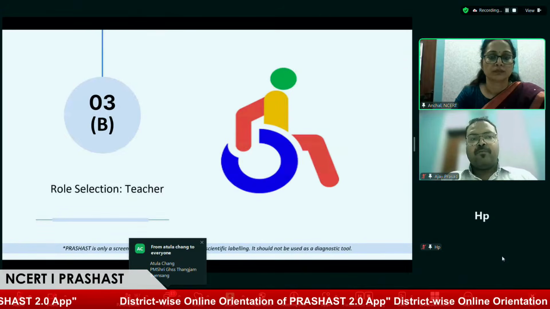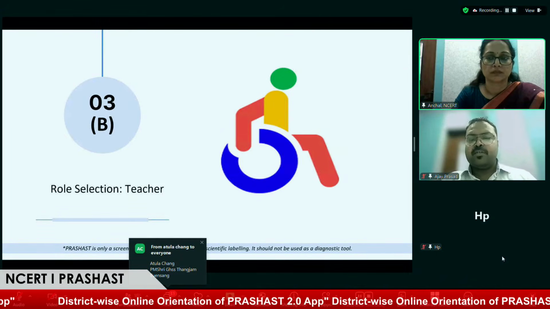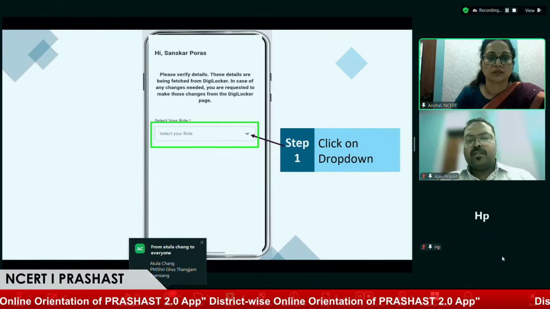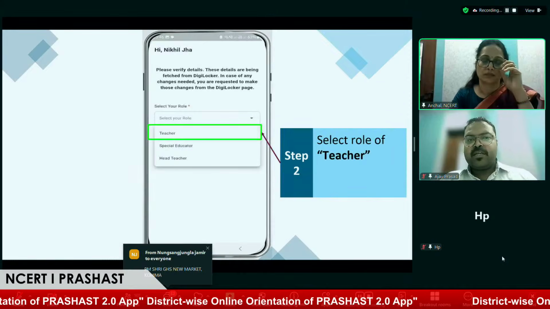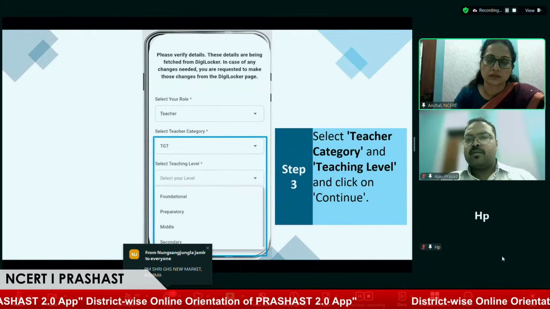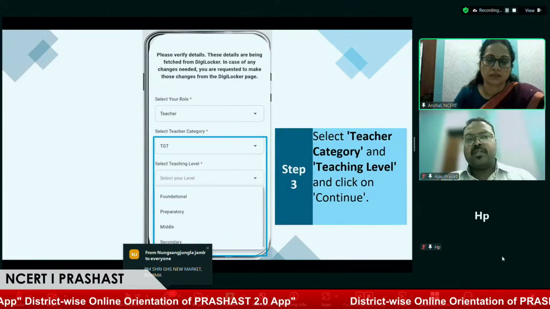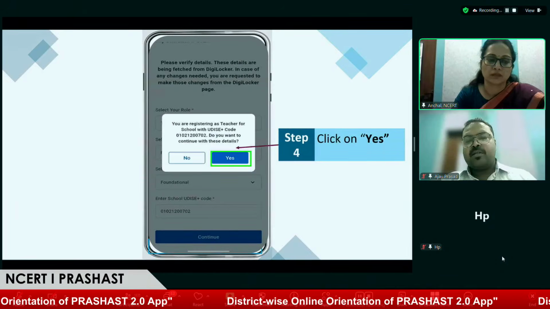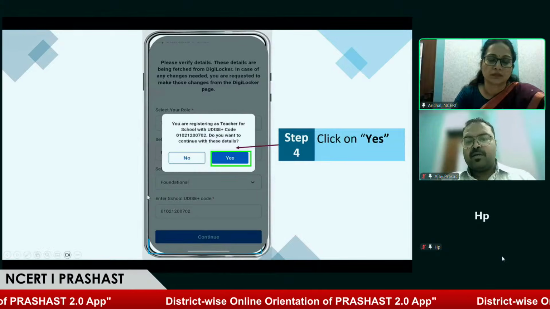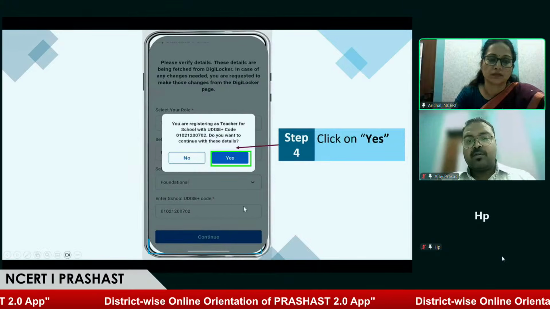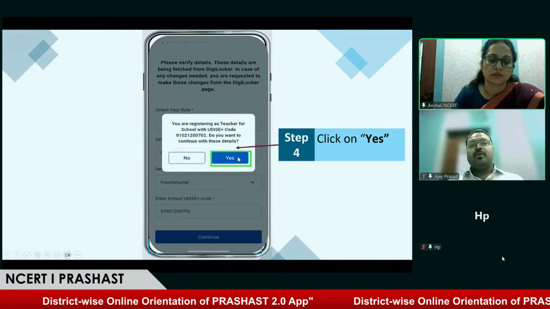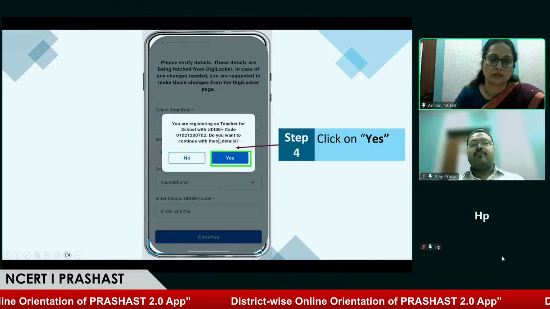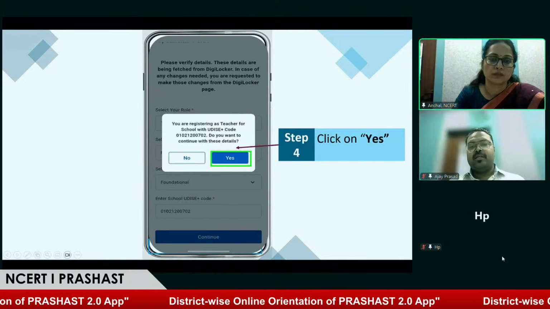Going forward, for the role of teacher, the teacher will have a similar process. First, they have to select their role, so they will be selecting teacher. Along with that, they will be asked to fill in other details like selecting the teacher category and teaching levels. After selecting the relevant options, along with the UDISE code, and clicking on continue, they will get an option asking if they are sure they want to continue with these details.